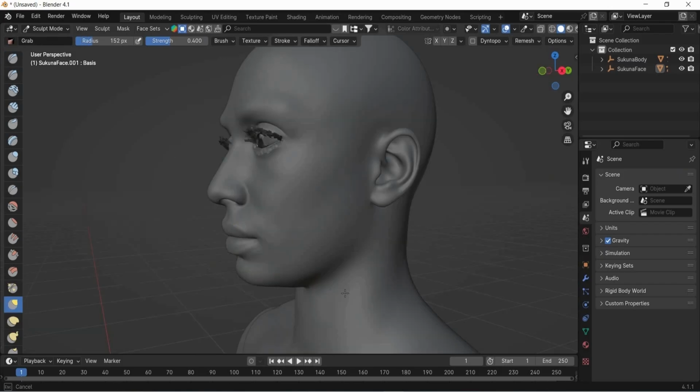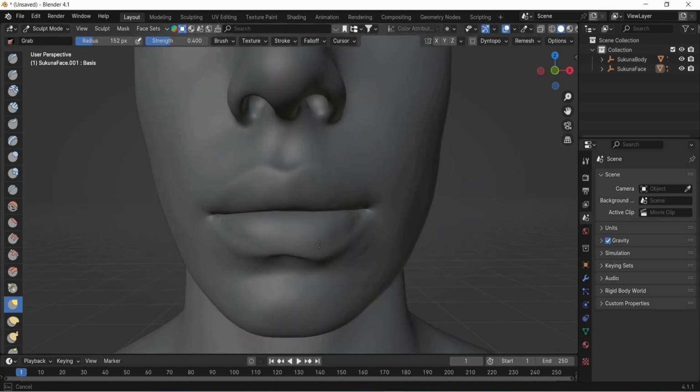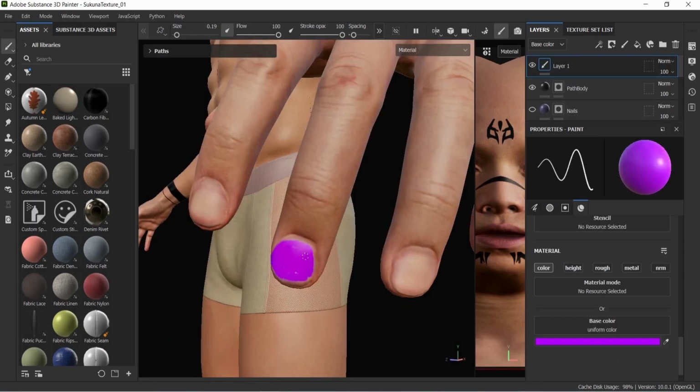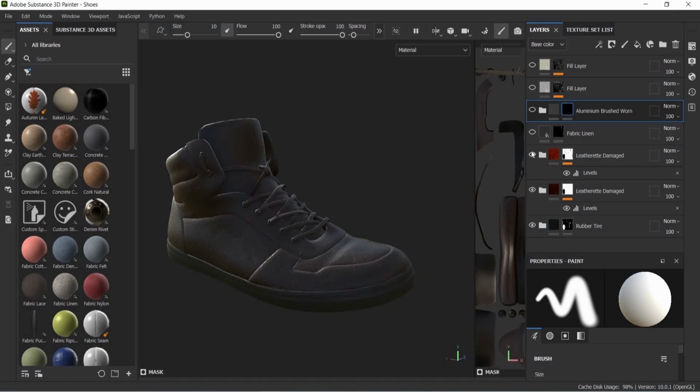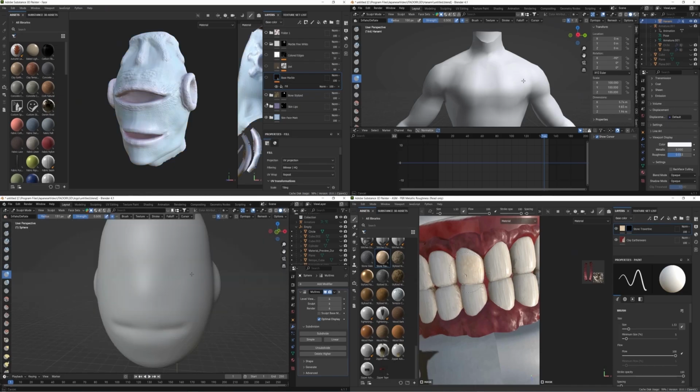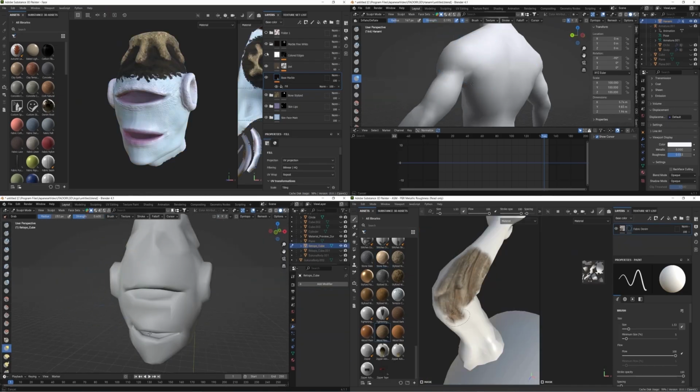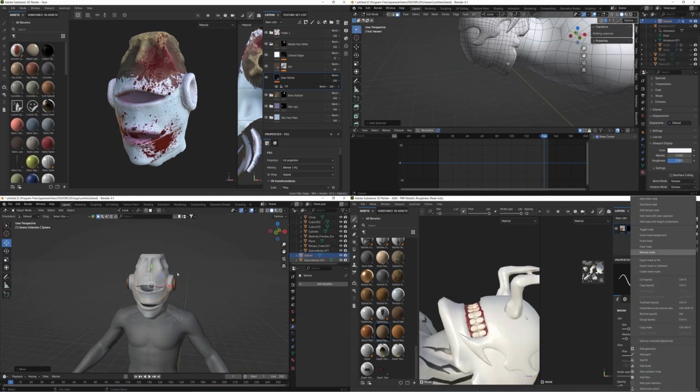Next, I slightly modified the character's mesh in Blender and the textures in Substance Painter. We also create the hairstyle and shoes for Sukuna. Now we can get to the rest of the characters. We create them in Blender and texture them in Substance Painter.